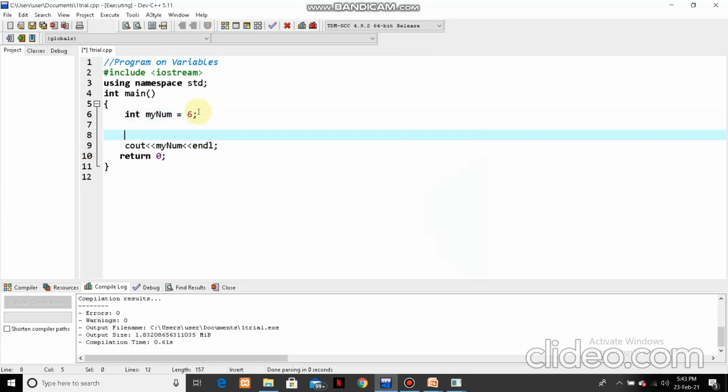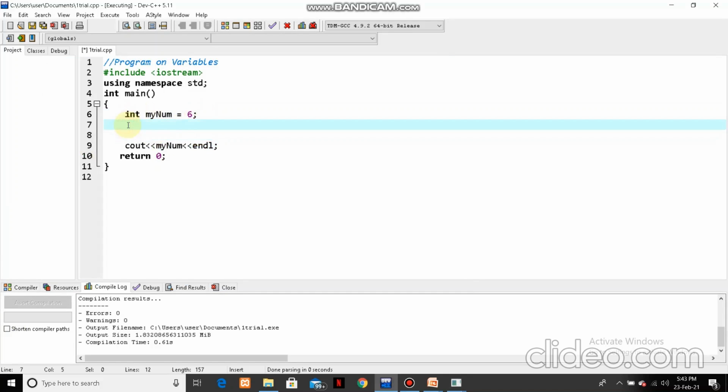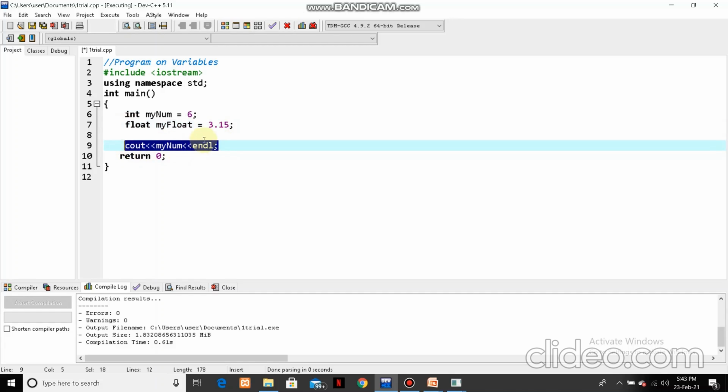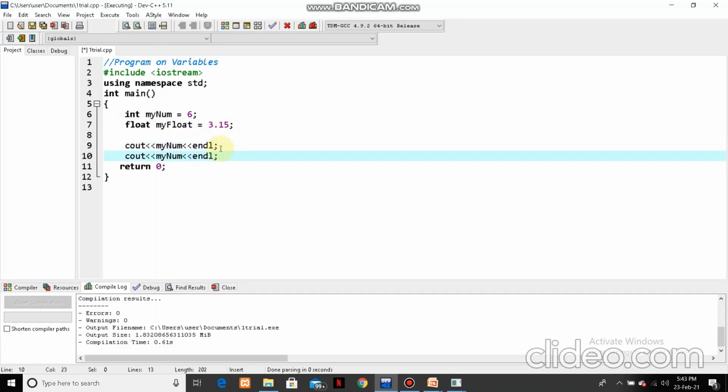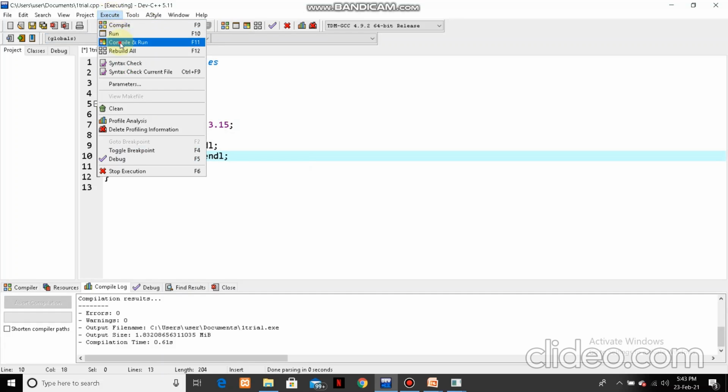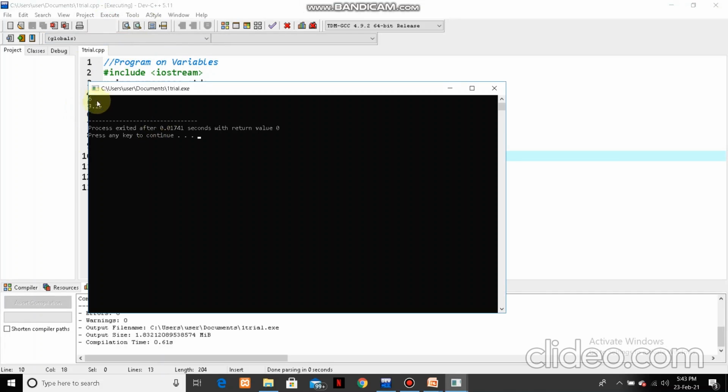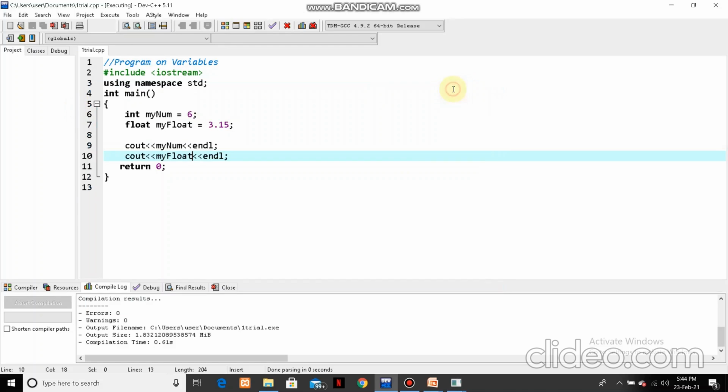In a similar fashion we can declare other variables like float myFloat. Float is the decimal part, 3.15. If I copy paste this, and then again compile and run it, let's see, our floating point number is also coming.